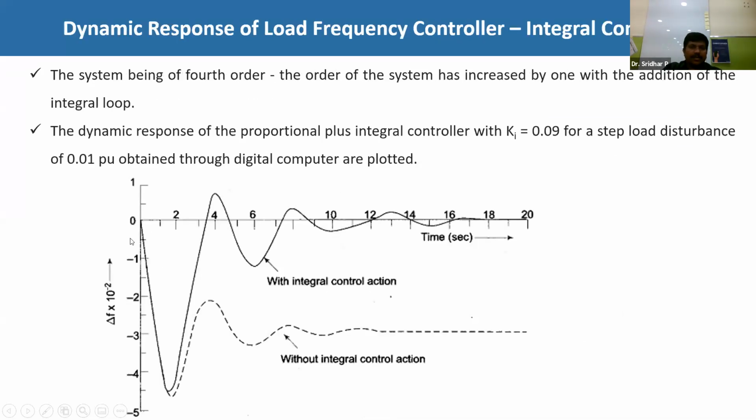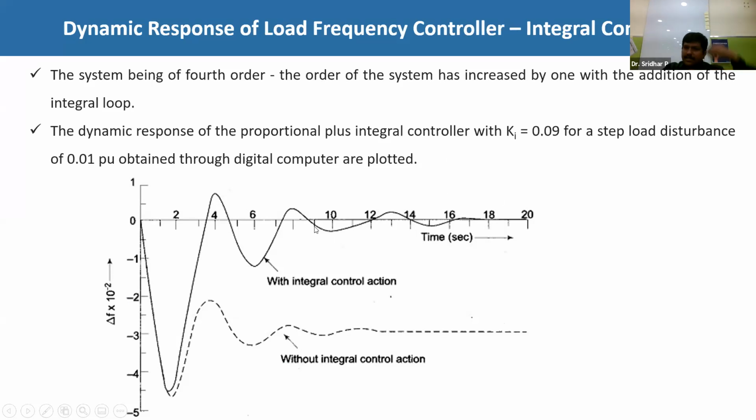So this is without integral action. These are the dotted lines we have shown here, which are without integral control action, and with the integral controller, meaning the PI controller, the response curve is shown in the continuous line. Now if you observe this particular graph, you can see how this PI controller is more effective in making the static error or steady state error equal to 0.